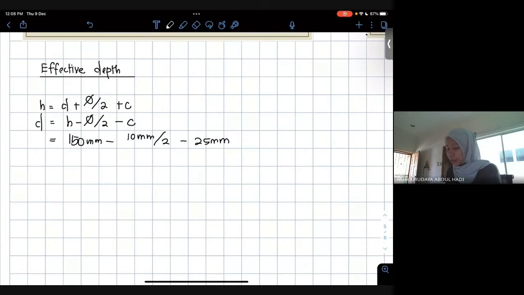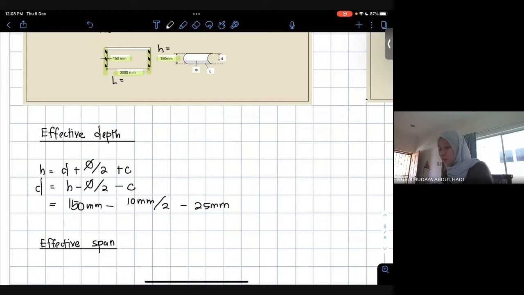Then we need to find the effective span. The effective span is actually the span of the slab, which is 3000. It is like the effective depth. Not the whole of the slab is effective to support the load.